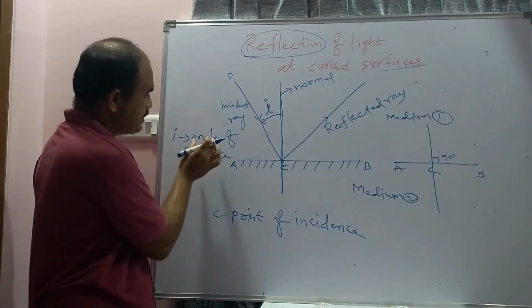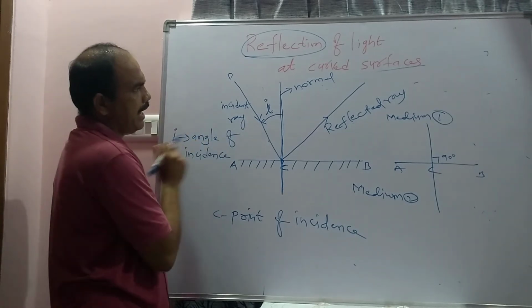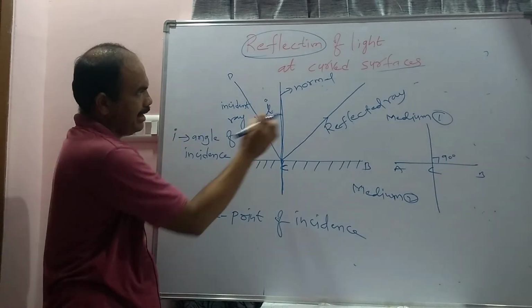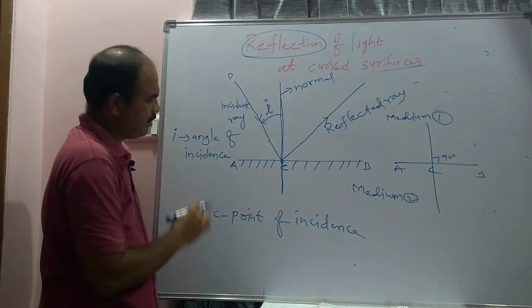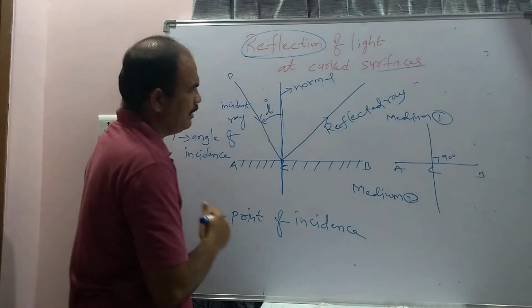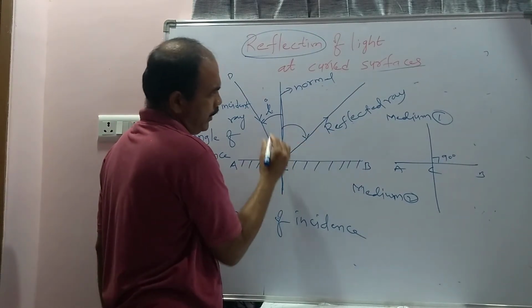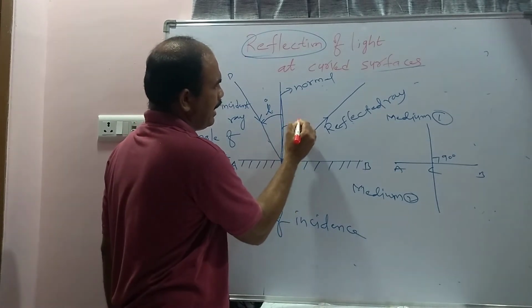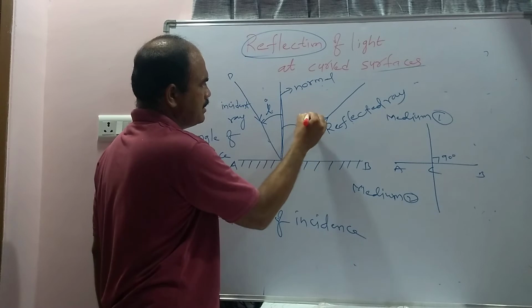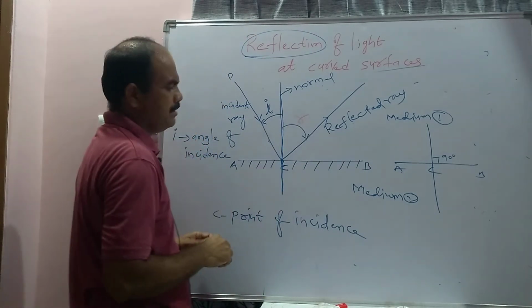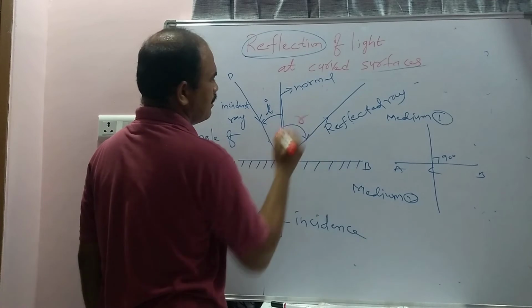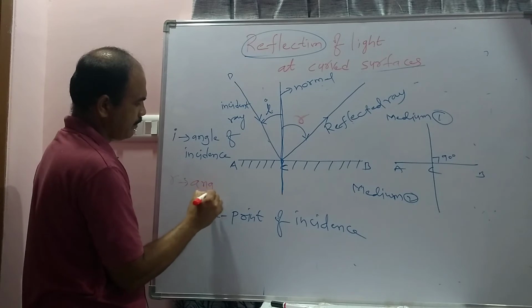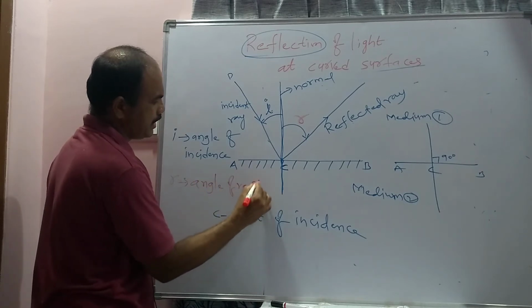What is the angle of incidence? This is the angle between the normal and the incident ray. The angle between the normal and the incident ray will be called the angle of incidence. And the angle between the normal and the reflected ray is known as the angle of reflection. It is represented with the letter R. So this R is called the angle of reflection.